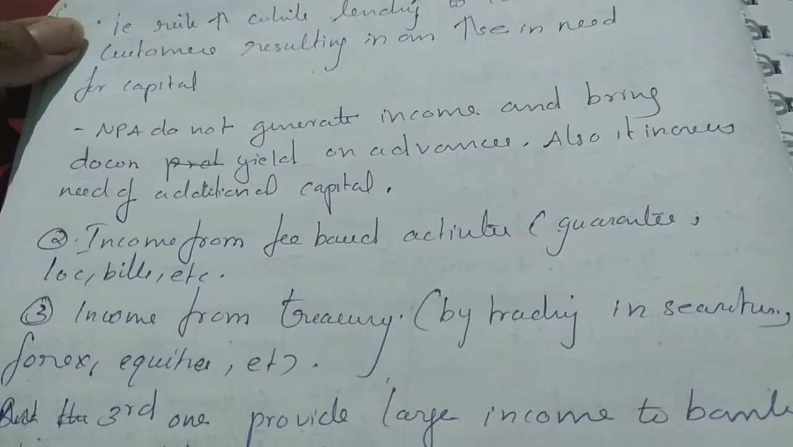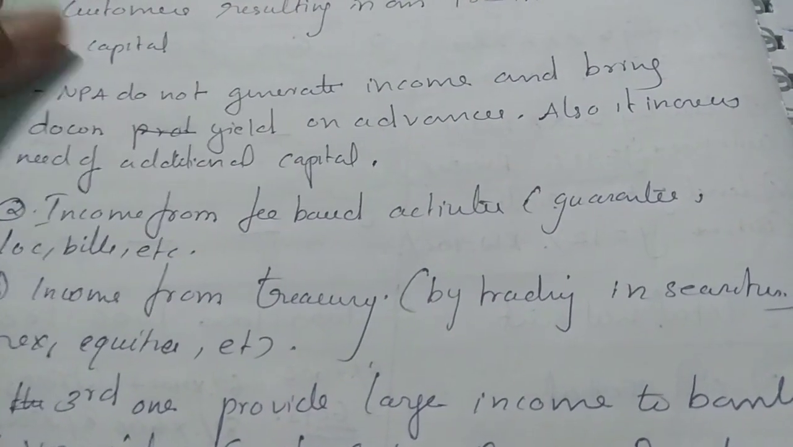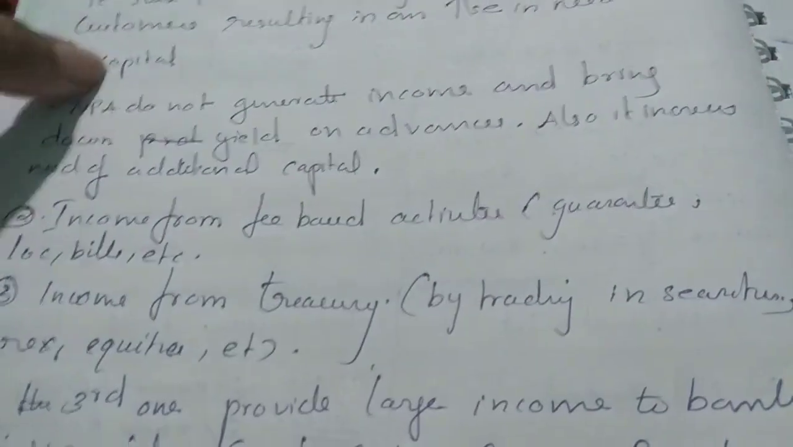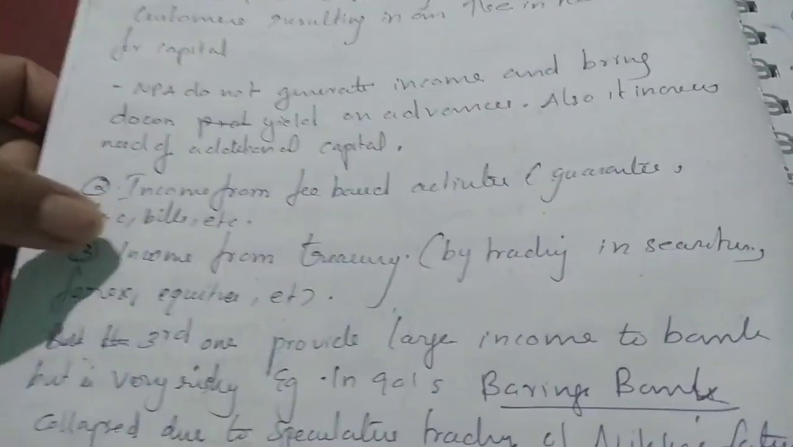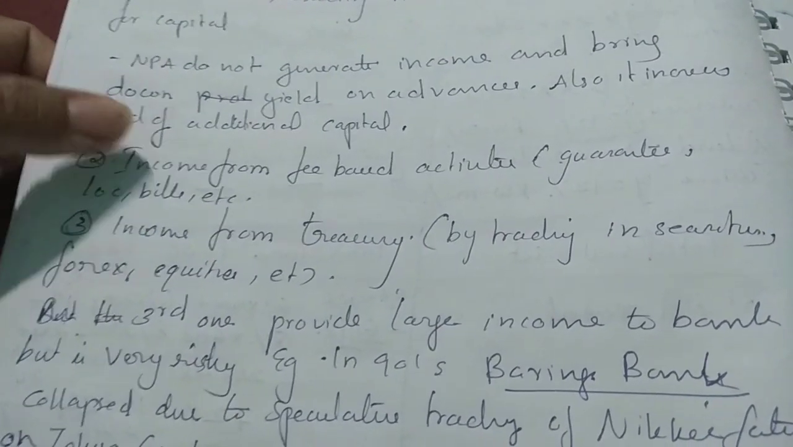NPAs do not generate income and bring down the yield on advances. Also, they increase the need for additional capital. So the impact of NPA is twofold: it needs additional capital, whereas it generates no income. It brings down the yield. Next, income from fee-based activities: guarantees, letters, bills, etc.